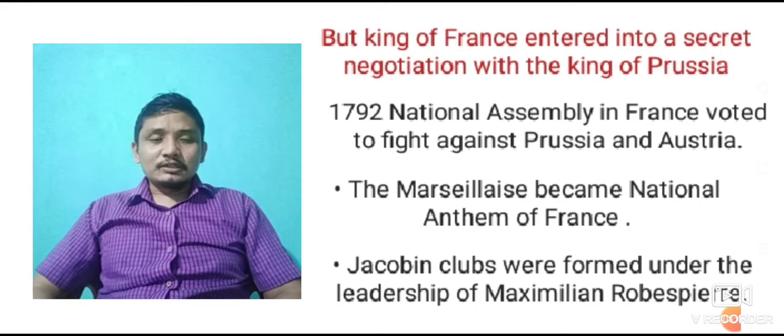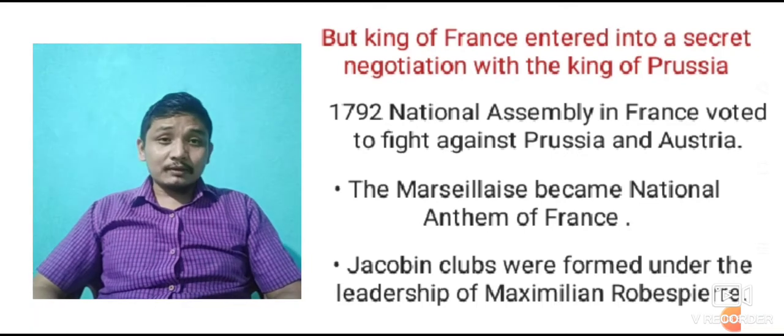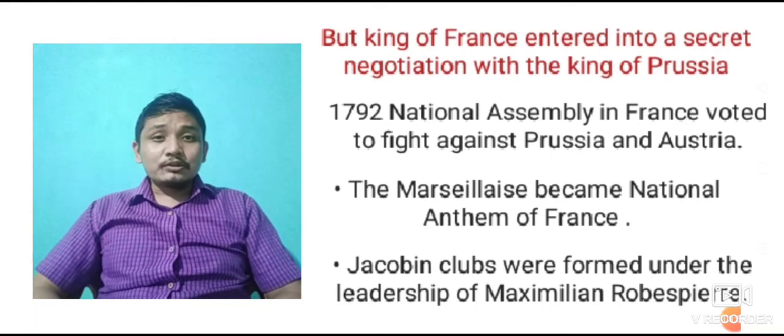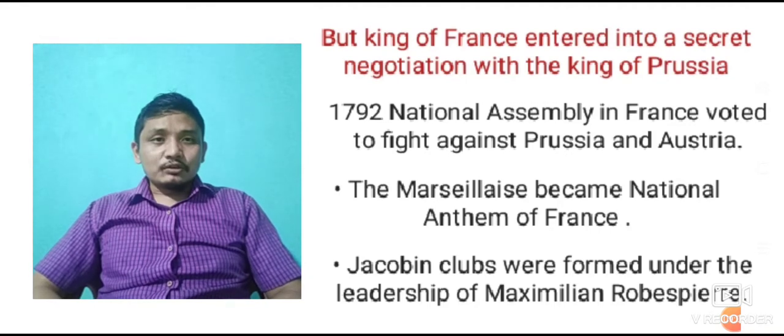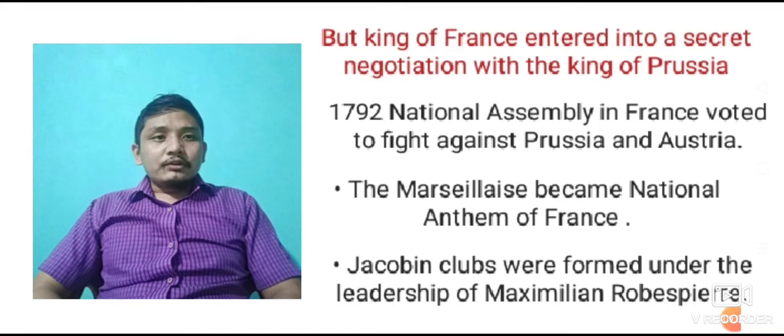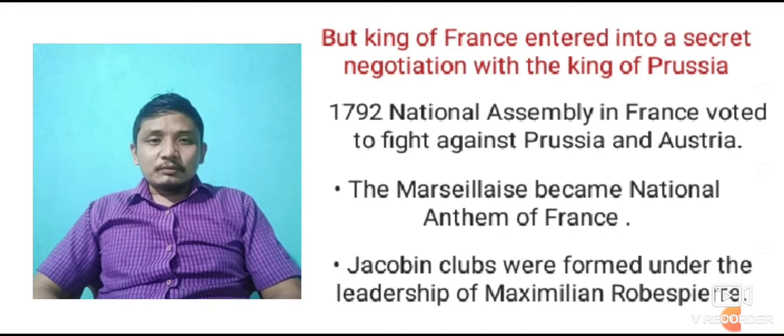So he was searching for some options, trying to find some way so that he could gain full control of the country and become the absolute monarch. So he tried to enter into a secret negotiation with the King of Prussia.